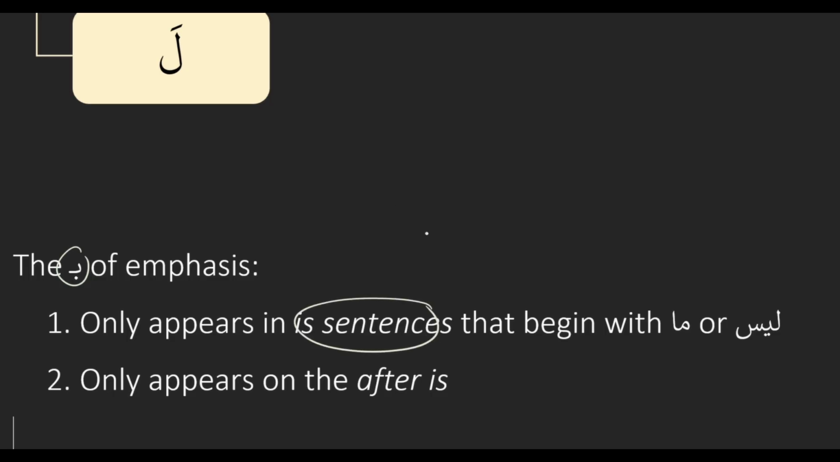And remember we said that the ba is the noun-specific tool of emphasis, so it's only going to happen before a noun. Before a noun, right? And is sentences don't have any actions. They contain nouns, so it's only going to appear in is sentences, and specifically is sentences that begin with ma or laysa. And we know what ma means. It's a negation word. We haven't studied laysa yet, but this is also a negation word, just like ma. So rule number 1, the ba of emphasis is only going to appear in is sentences that begin with a negation word.